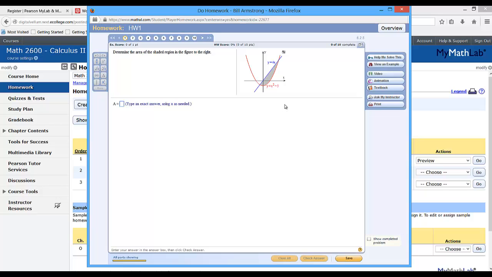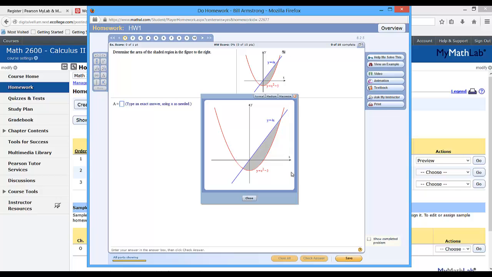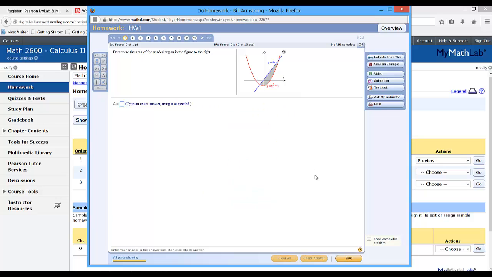And if the graph's not big enough, you click on this little thing, you can make the graph bigger. You could make it normal, medium, maximize, all kinds of neat stuff. I'm gonna close that. But let's say if you were really stuck on how to do this, you could click on Help Me Solve This, or View an Example.